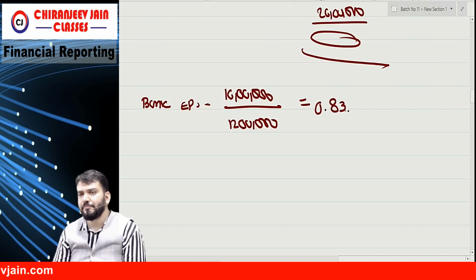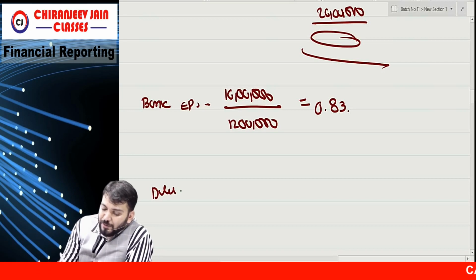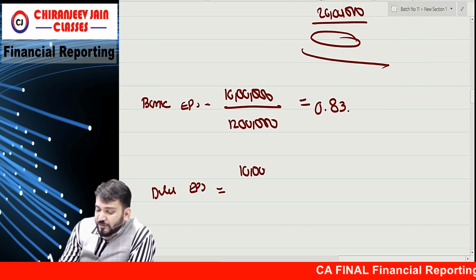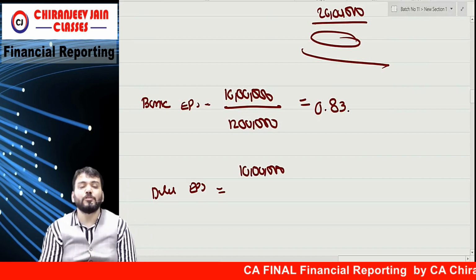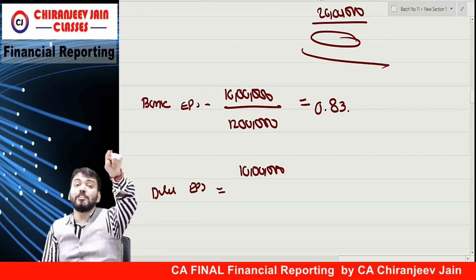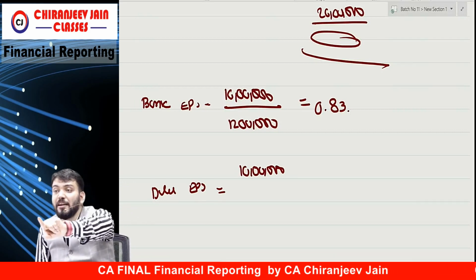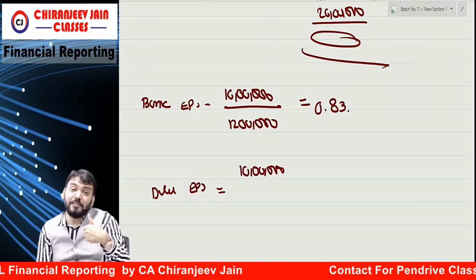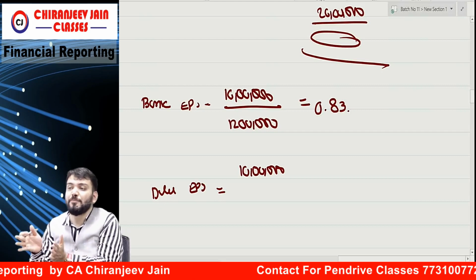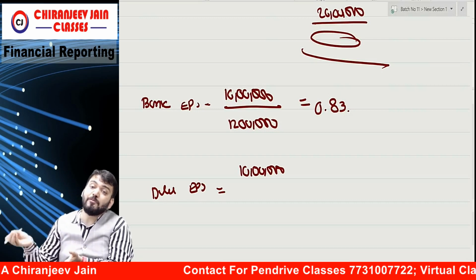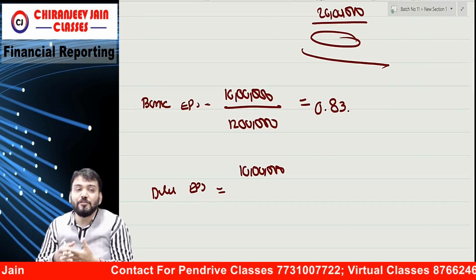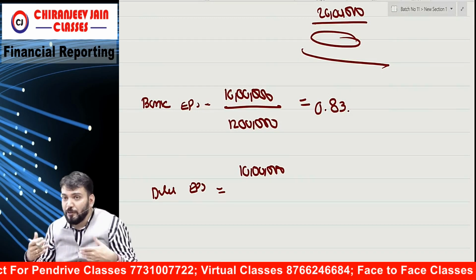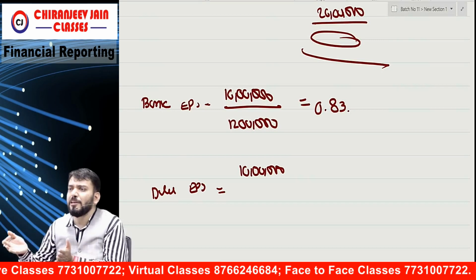0.83. Correct. Now, diluted earning per share we need to understand. Ind AS 33 says that whenever there is this option, for accounting treatment you have considered it as a liability, meaning it will not be converted. But for EPS we will always calculate the worst EPS. So we'll always assume that it will be converted into equity shares. You can't assume that it will not be converted for diluted earning per share. If it is converted into equity shares, only then it becomes dilutive.